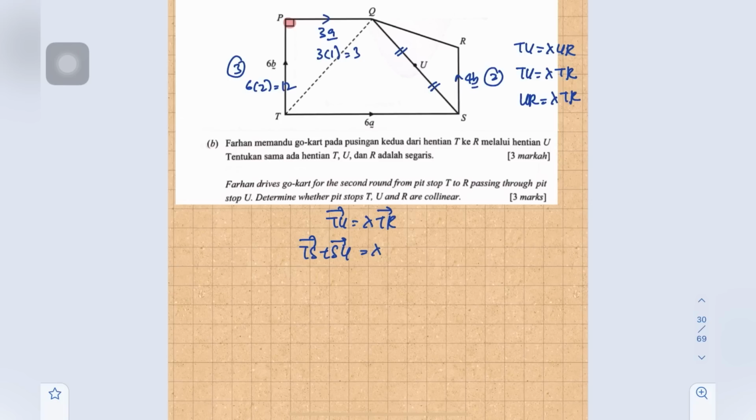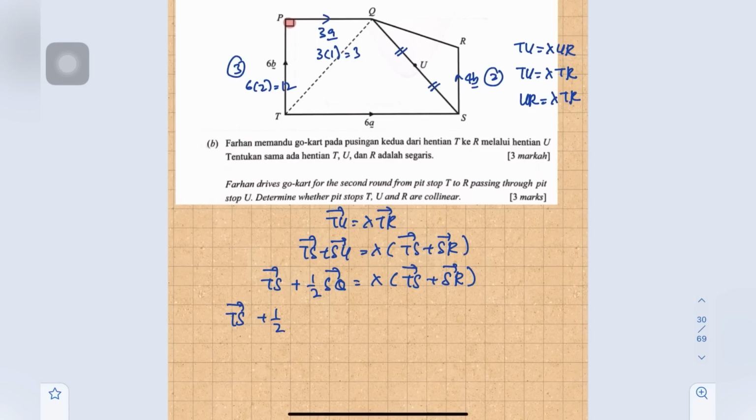Then TR is TS plus SR. Since U is the midpoint, SU is 1 over 2 SQ, and this equals lambda times TS plus SR. Then this one is TS plus 1 over 2 SQ, where SQ is ST plus TP plus PQ.